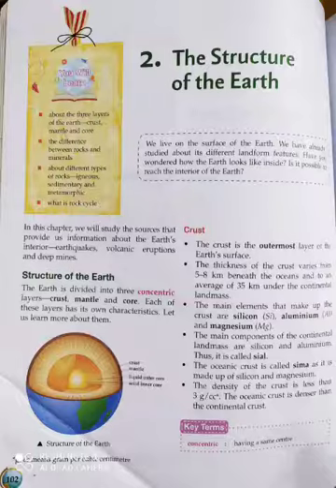Again, I repeat the characteristics of the crust. First, the crust is the outermost layer.